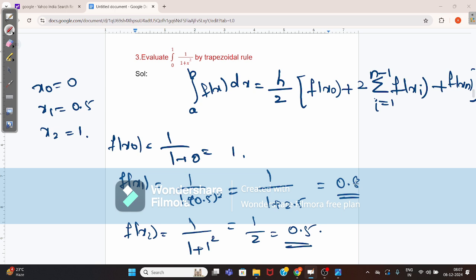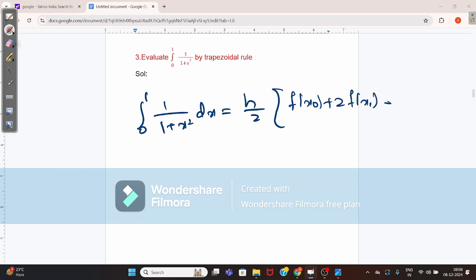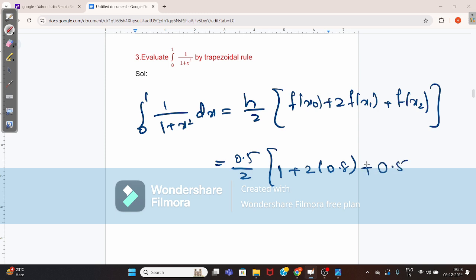When you substitute all these values in the integral of 1 by 1 plus x square dx, that equals h by 2 into f of x naught plus 2 into f of x1 plus f of x2, that equals 0.5 by 2 into 1 plus 2 into 0.8 plus 0.5. When you calculate all this, you will get the result as 0.775, which is the required answer.